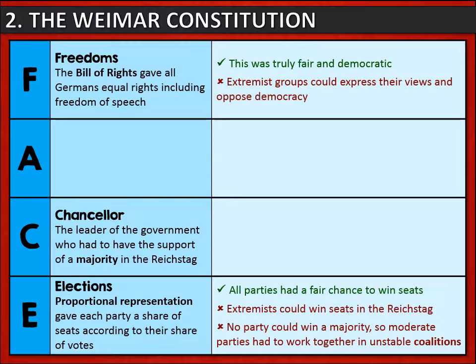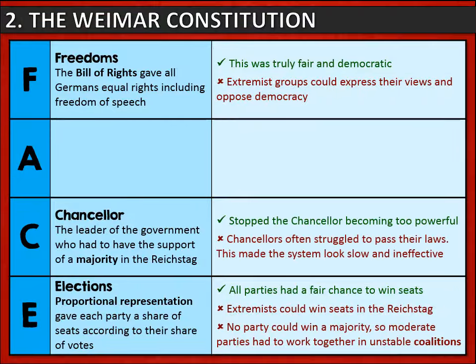The Chancellor was the leader of the government, and to become Chancellor, he had to have the support of a majority in the Reichstag. That means he had to have the support of over half the Reichstag members. Now, on the one hand, this stopped the Chancellor from becoming too powerful, but on the other, it meant that Chancellors often struggled to pass their laws, and that made the whole system look very slow and ineffective to the German public.